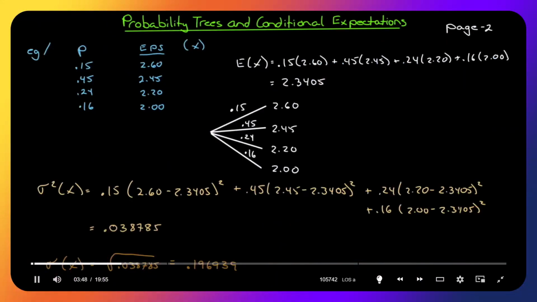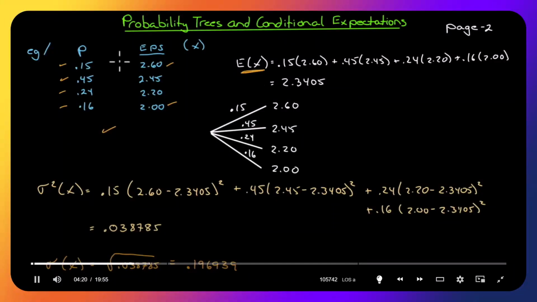So it may help to see this in action, and we'll see this example a little later on when we introduce conditional expectation and conditional probabilities. But let's say that we're looking at earnings per share for a company that could take on the range of $2.60 all the way down to $2, and we have different probabilities associated with those outcomes. What is the most likely target that we should aim for? Well, what should our expectations of earnings per share be?